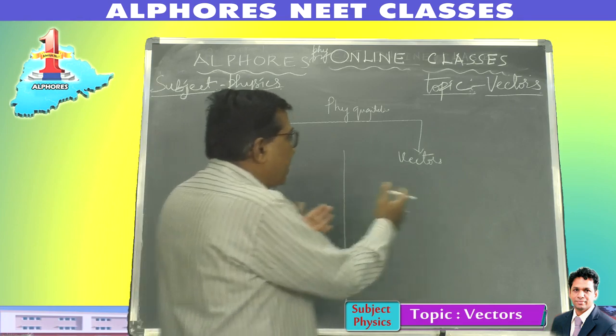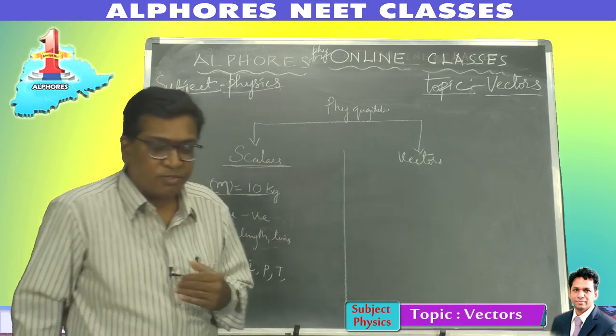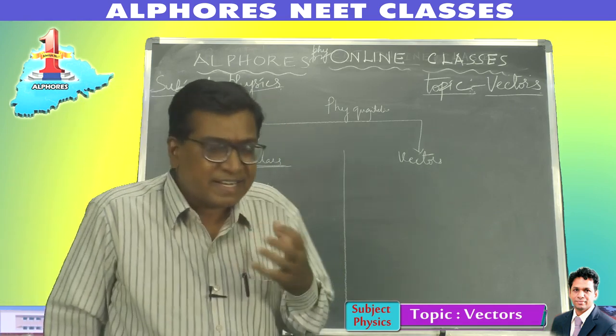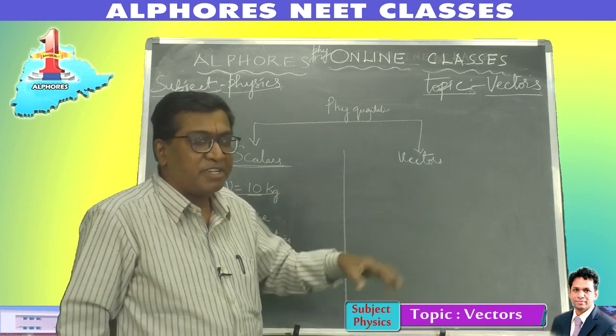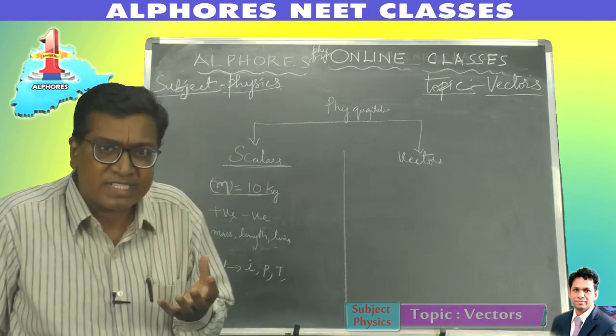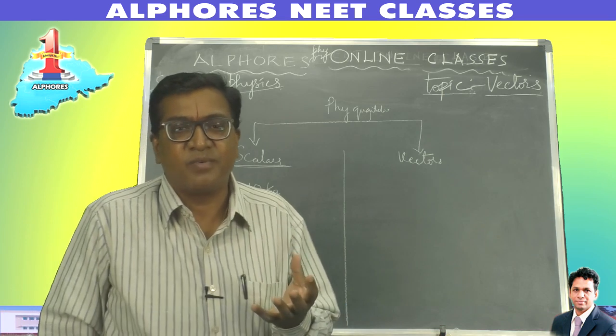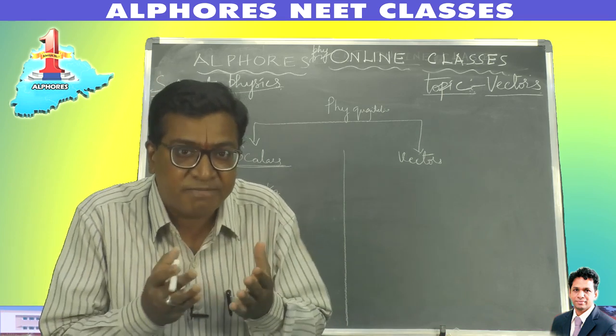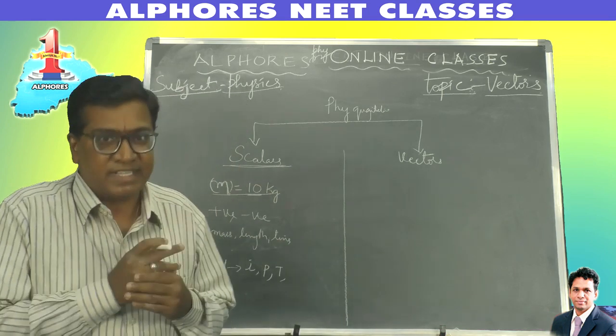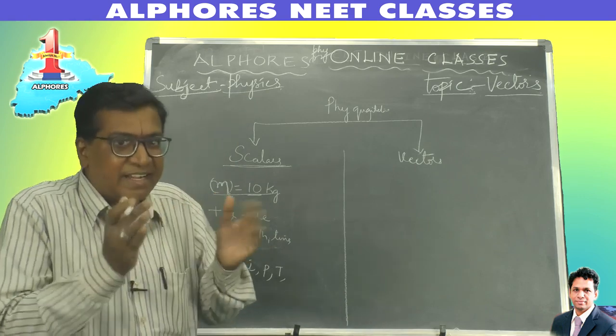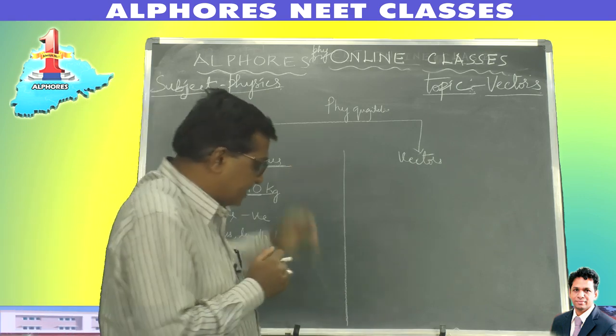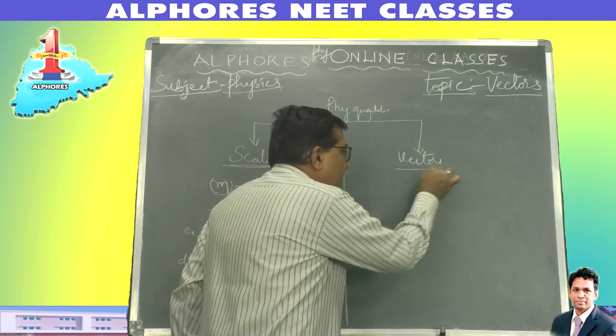Now coming to vectors. I was telling you why the classification has come into the picture: people noticed that there are certain physical quantities whose magnitude differs with direction, their orientation. Based on that, they categorized the quantities. So what are vector quantities?